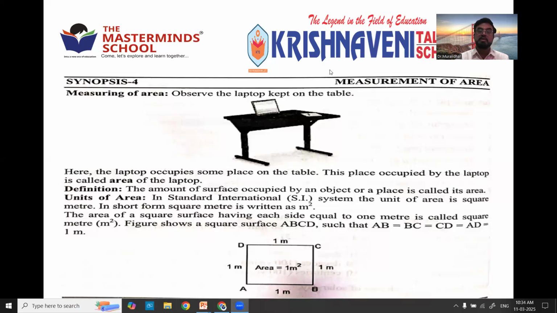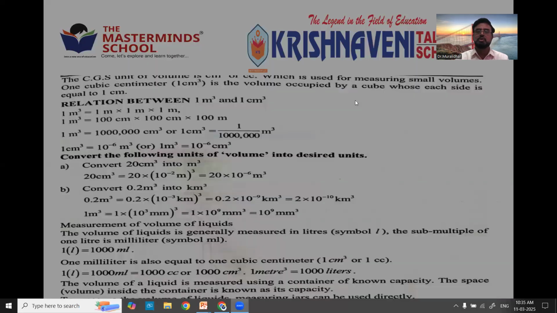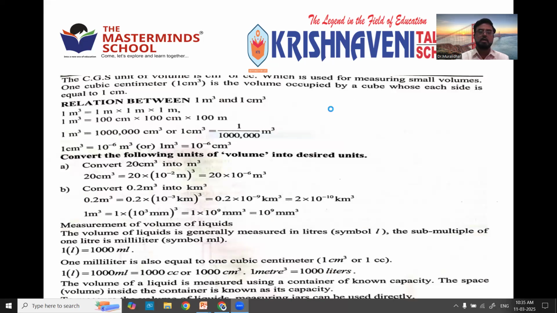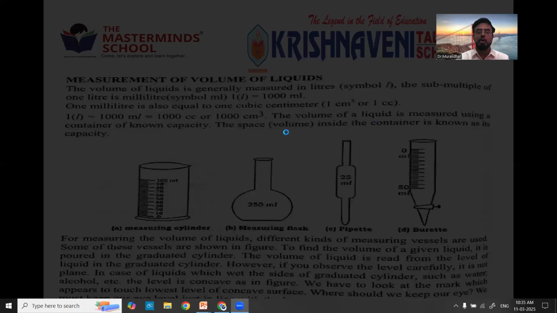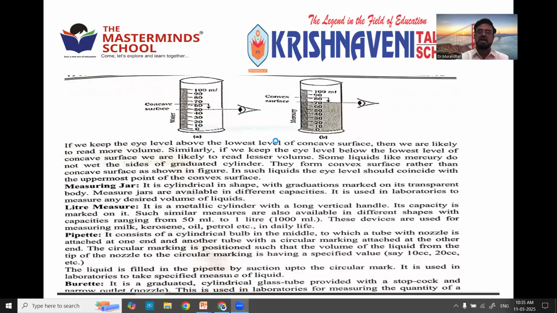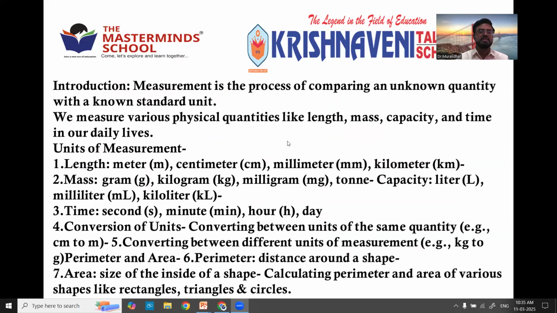Okay. So how to measure the area? Area we can measure by formula. Depending on the shape, we'll get the formula for the area. Right? Area is nothing but length into breadth. Okay. Then we can measure the volume also. We can measure the volume of any type of body, any shaped body, whether it is a solid or liquid. Liquids are measured by using various apparatus like measuring cylinder, measuring flask, measuring pipettes, burette. All these things come under measuring the volume. Okay. We can use all these things to measure.